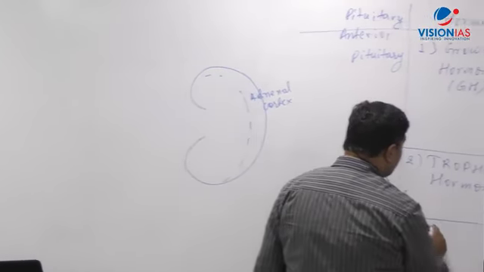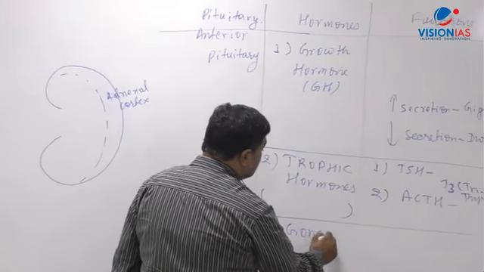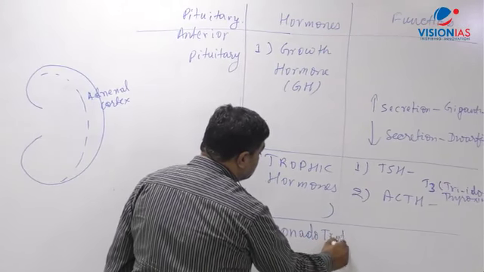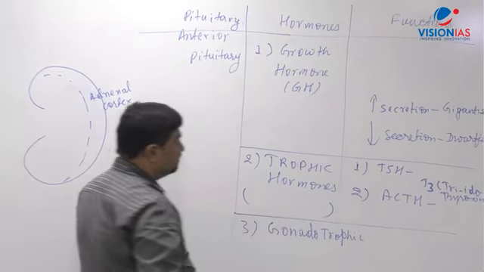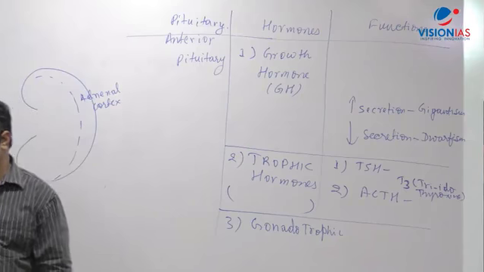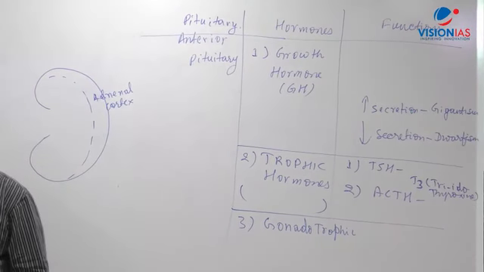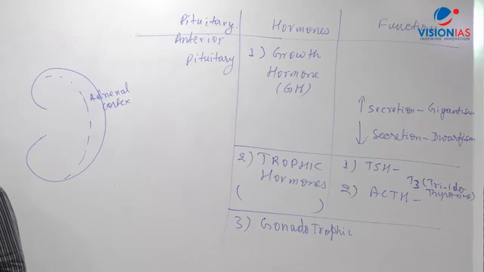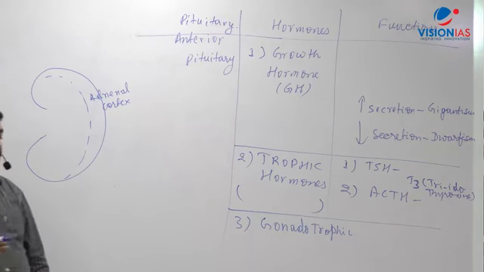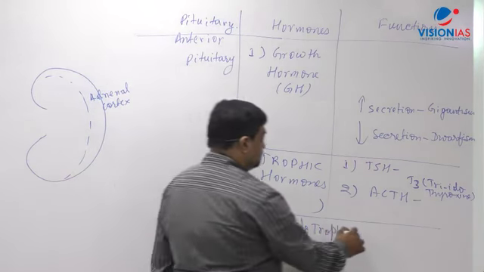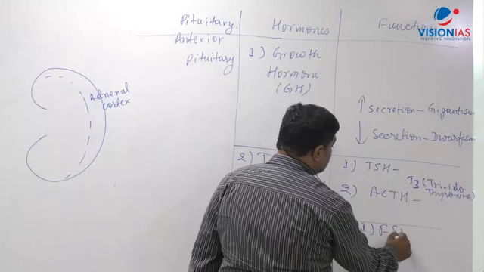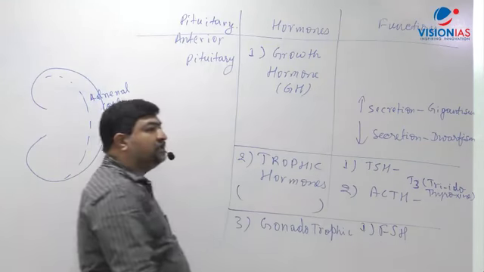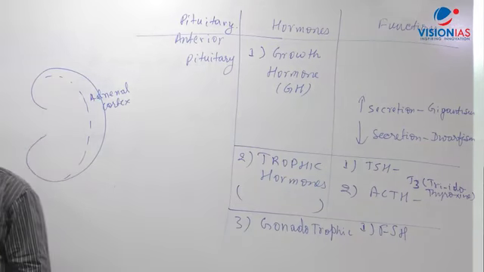Now third, you can write gonadotropic, give a heading here: gonadotropic hormones. The first one, number 1, what I've given on the slide also, is FSH. The full form of FSH is follicle stimulating hormone.